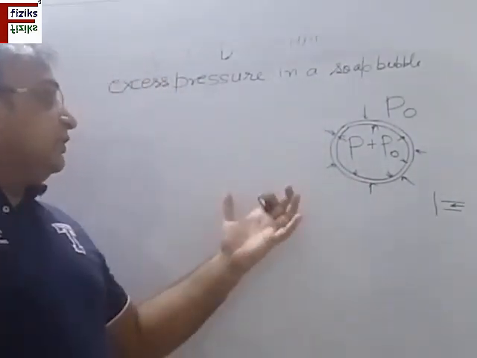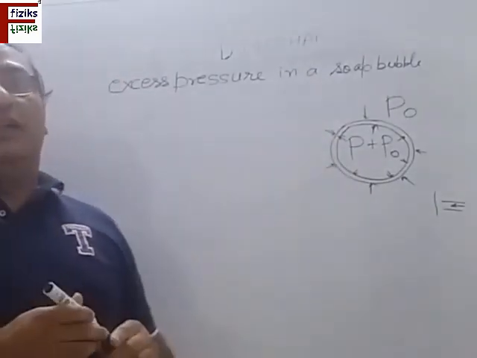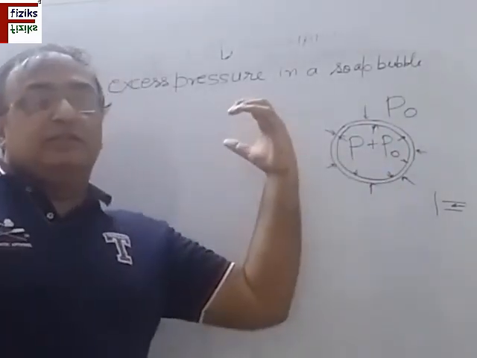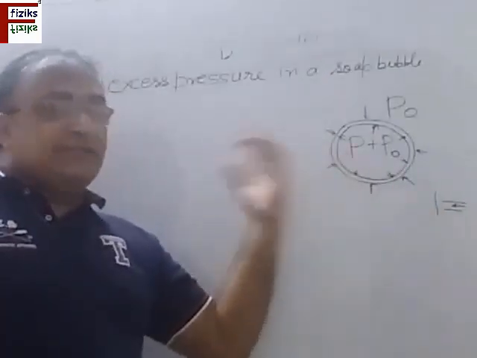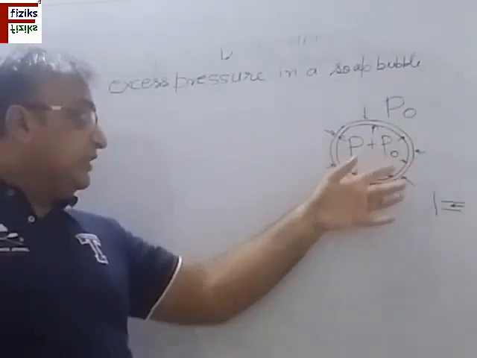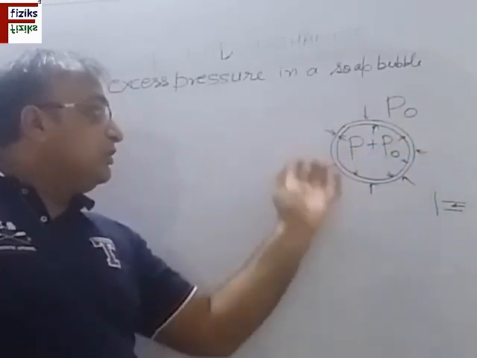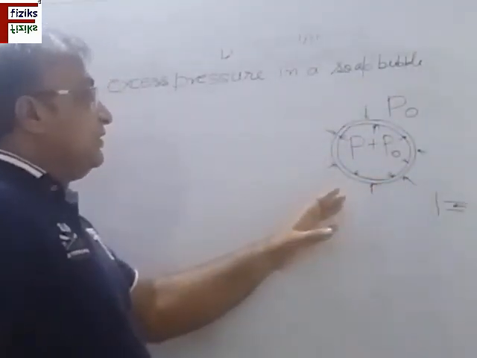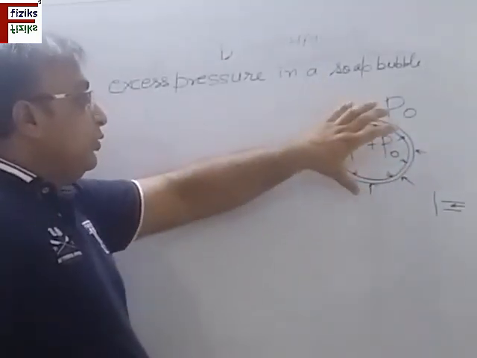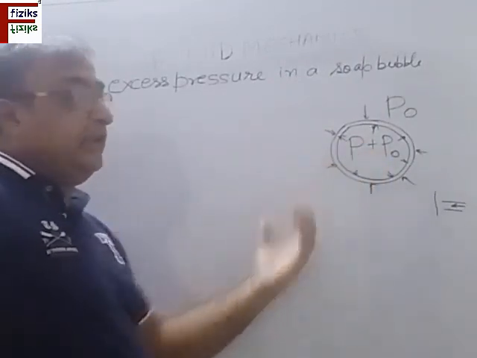Now the question is, how does it stop? Why does the radius not increase further? The answer to this question is, when we blow this layer of soap, the work done by this excess pressure is stored in the form of energy in the surface, or this work is consumed in forming the new surface, which is called the surface energy. So this surface energy is stored in this bubble. As a result of this, when this comes into equilibrium, the new surface is formed and the radius stops increasing further.